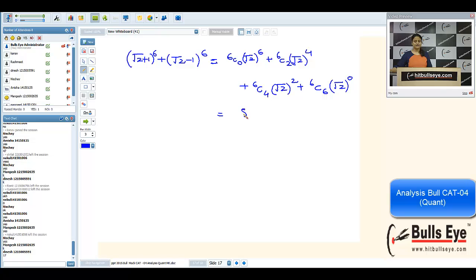Root 2 raised to power 6 is 8. Now by calculating, you will get the value. I think the value you are getting is 198.